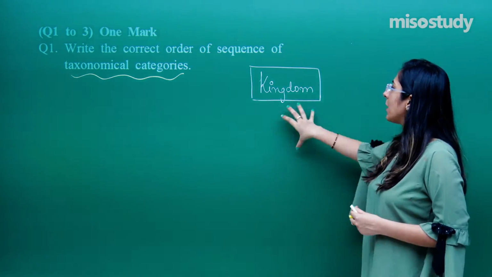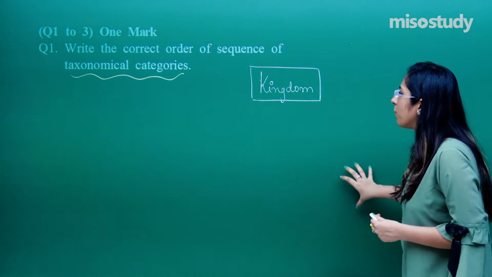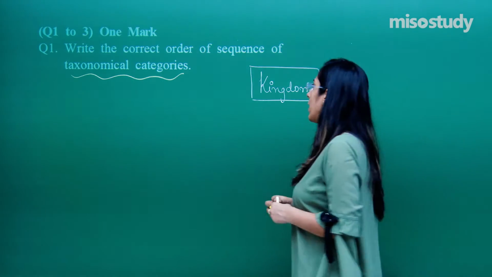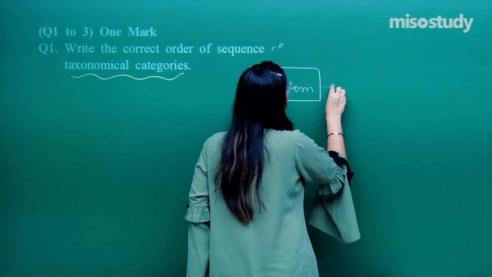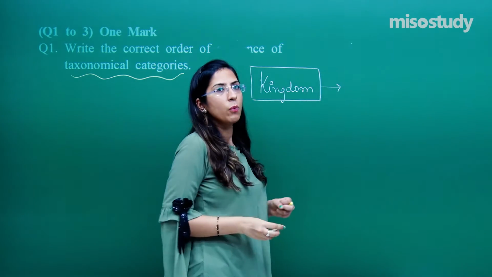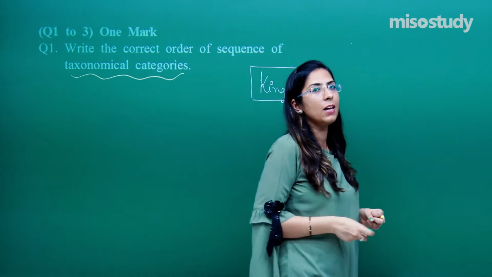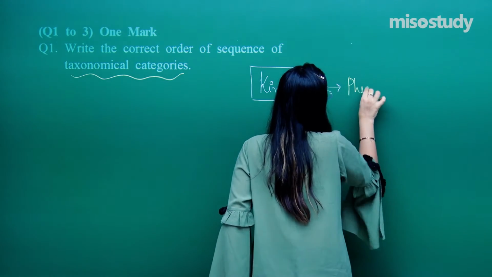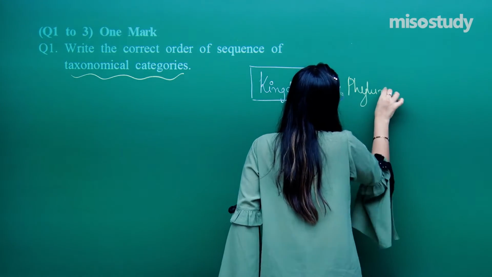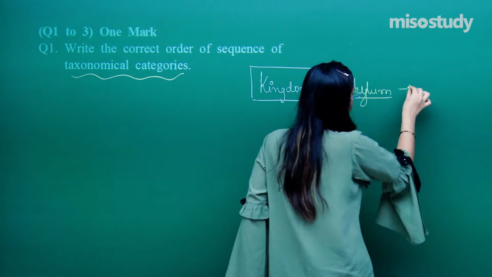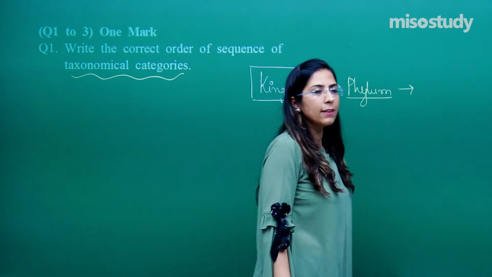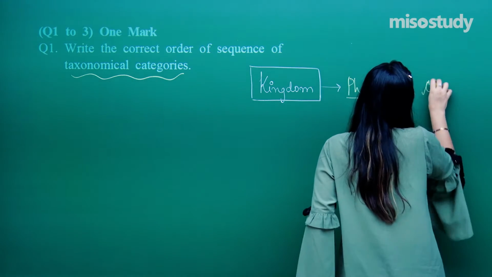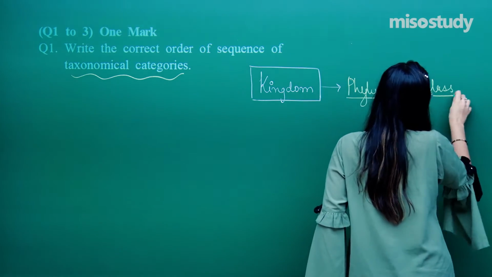So first of all, the major category, the one that comes at the base of the tree, is called the kingdom. The kingdom can be Plantae or Animalia. Once we know the kingdom, we go towards whether it belongs to a particular phylum. So the next is called the phylum. Don't worry, I will give you the example as well. After the phylum, we will look at the different classes in it. So the next category is called the class.